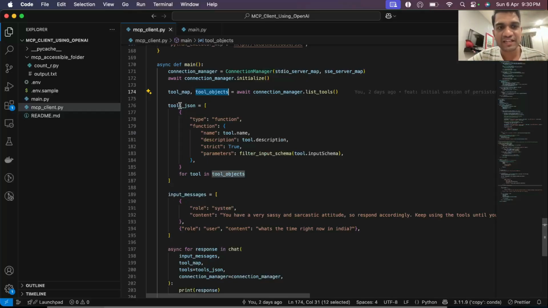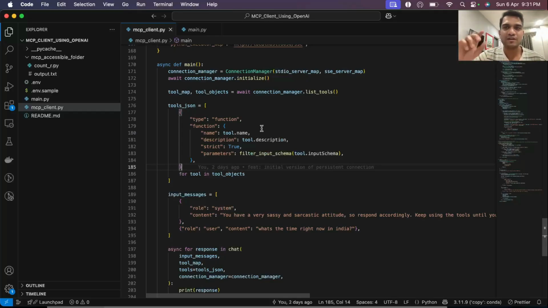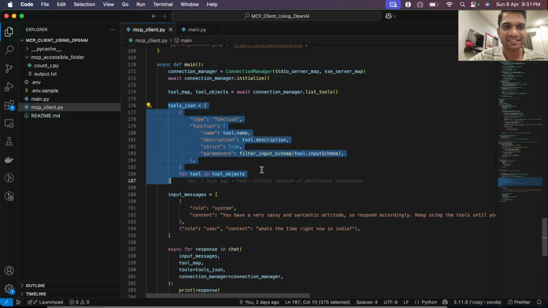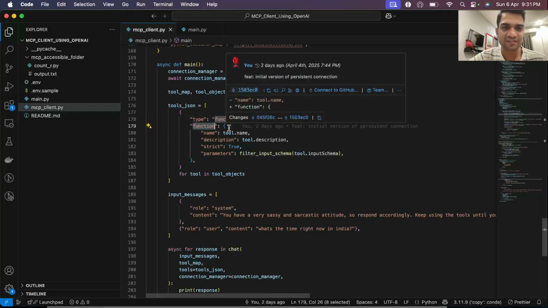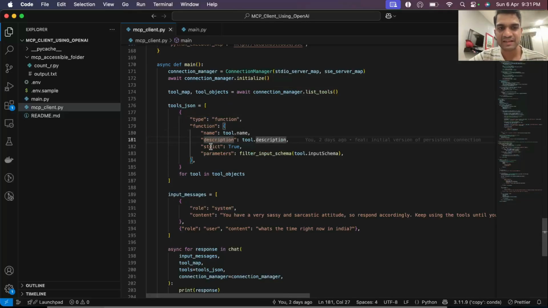And now what we'll do is we'll create this tool JSON. We'll create this in the format that we can send it to OpenAI. We'll loop through every single tool object and put it in this format. Now this is where the tricky part is. Maybe some LLMs might want the list of tools in some other format, and this is where you will have to make changes if you want to integrate with some other LLM. Since OpenAI requires this type of format, so type function, and within function you have name, description, and then there is a parameter called strict, and then params is the one which requires this input schema.